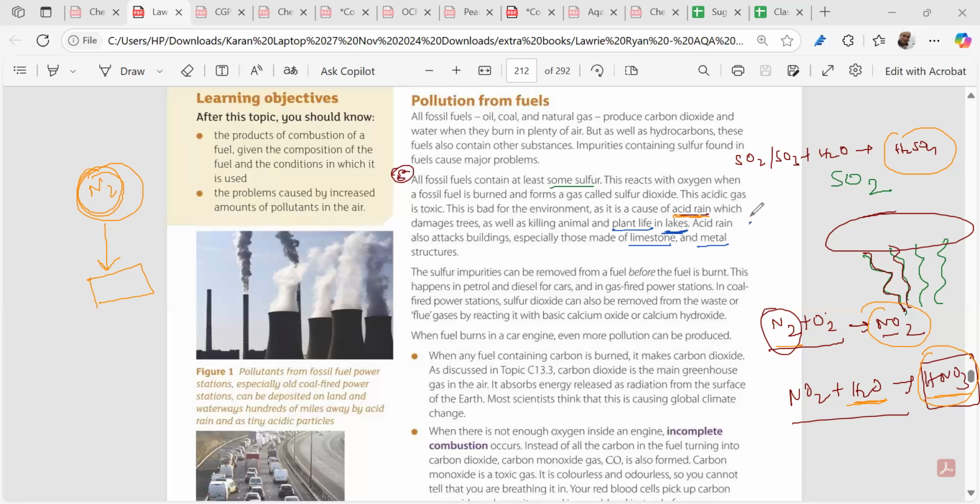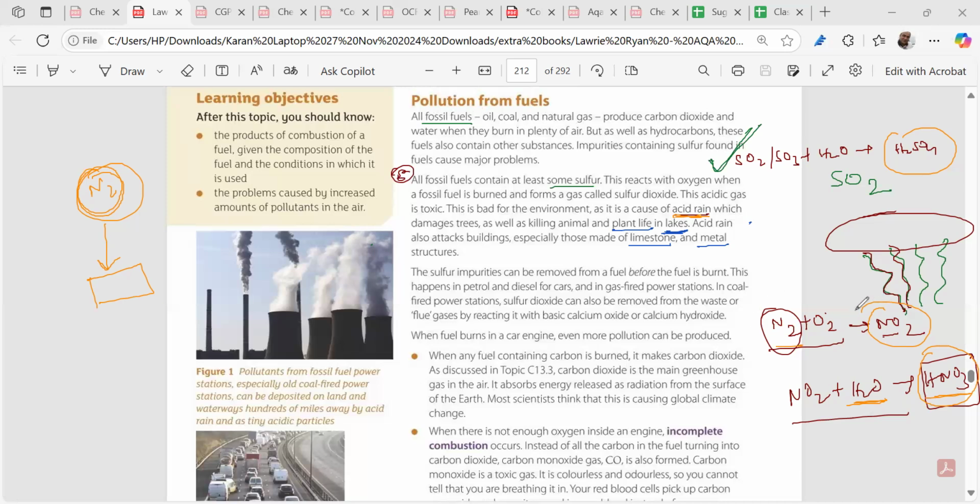The lakes will be acidic and the fishes will die. Is it clear? Mainly the sulfur in the fossil fuels, as I've told you, is now mostly removed, but still some portion remains. So the first pollutant we have heard of is sulfur dioxide or sulfur trioxide from the fossil fuels.